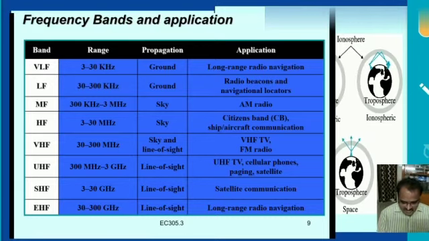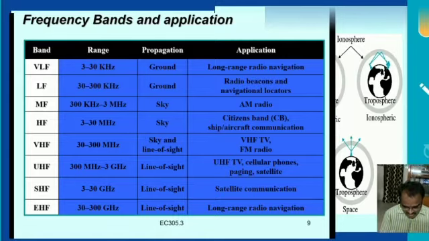Now, frequency bands and applications. The bands we know: VLF, LF, MF, HF, VHF, UHF, SHF and EHF. We know the range of frequencies and propagations. Now, what are the applications of these frequencies?